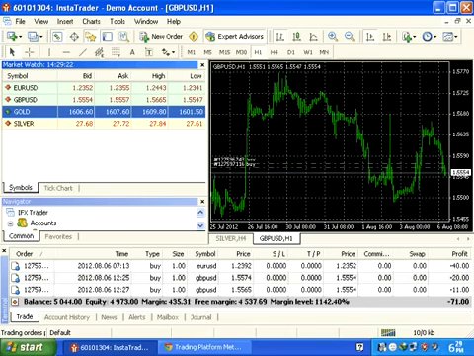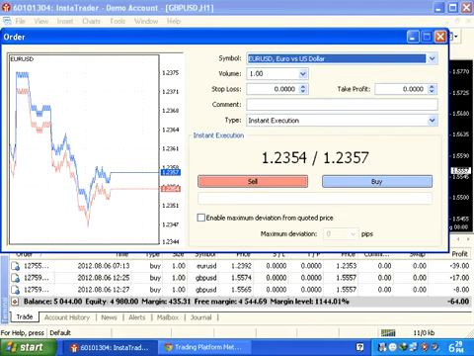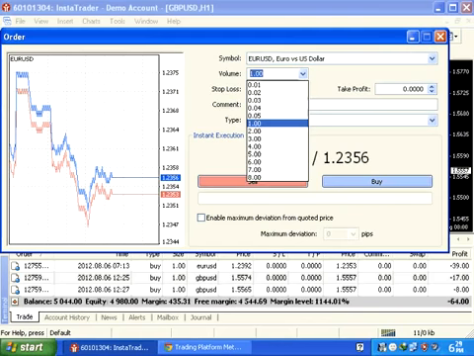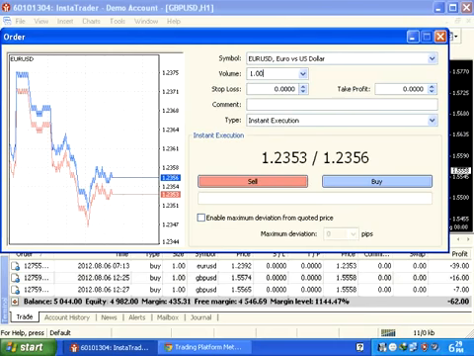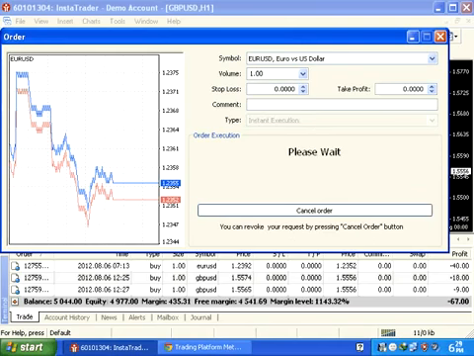Now you can just do buy and sell here. For example, you can buy the currency pair euro and USD. This is the most popular currency pair, only two currencies are played. Now you can see this display. This is volume. Volume means quantity, how much quantity you want to buy. If you have a big investment, then you start here. 1.00 set as this quantity. Now suppose you want to buy this currency, just click on the buy button.